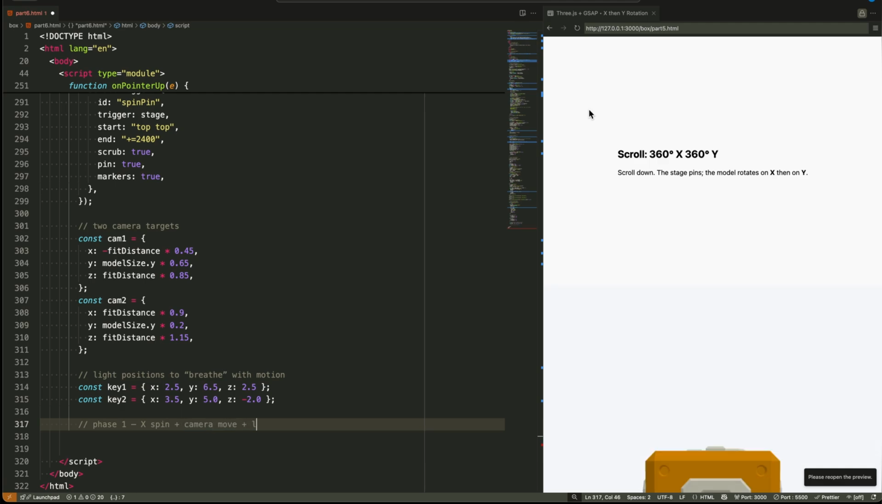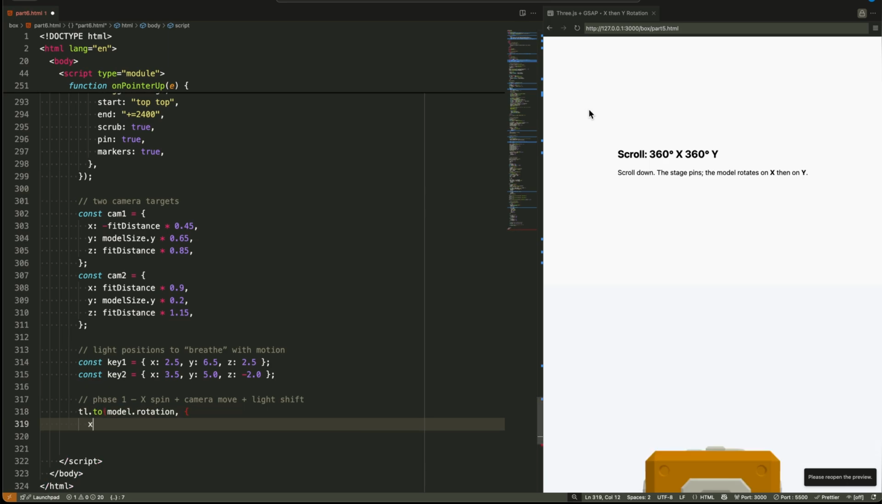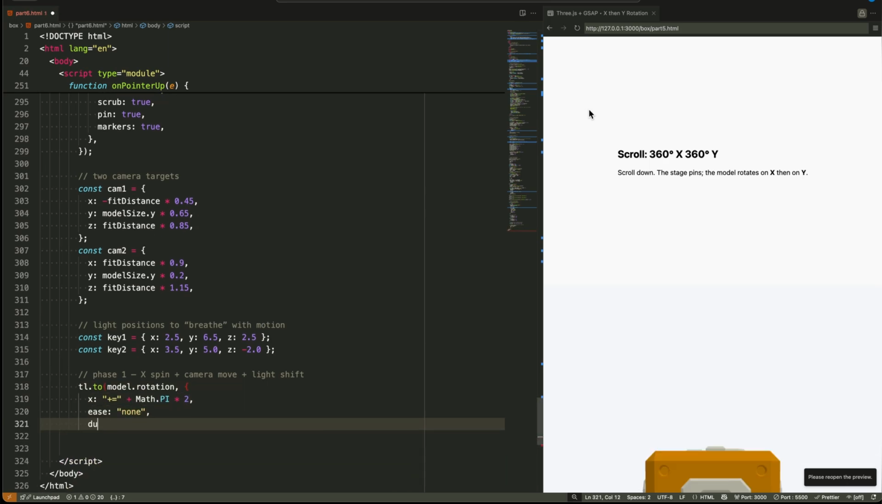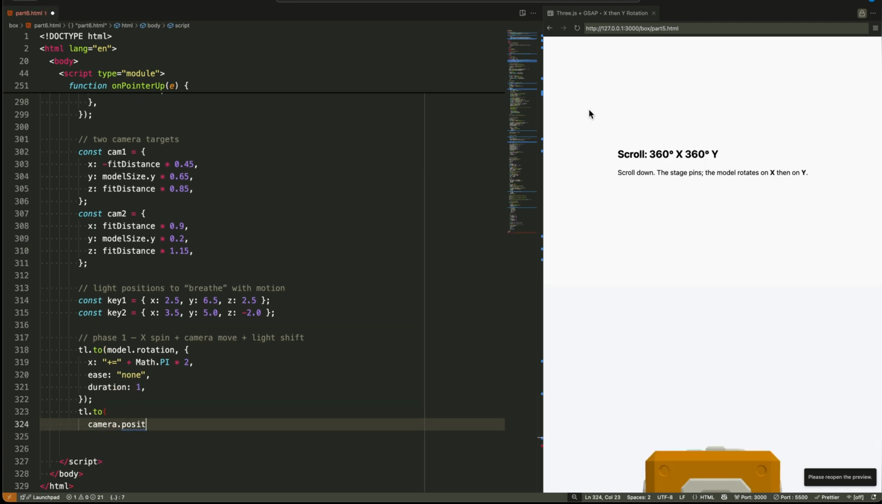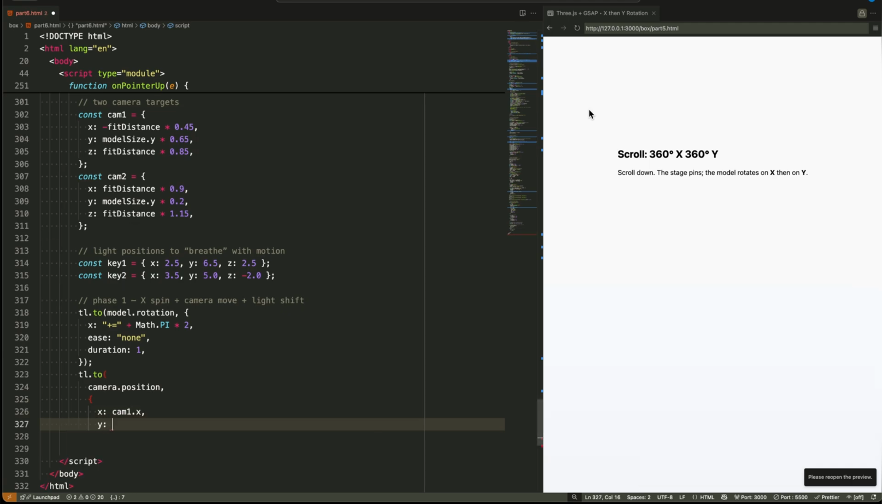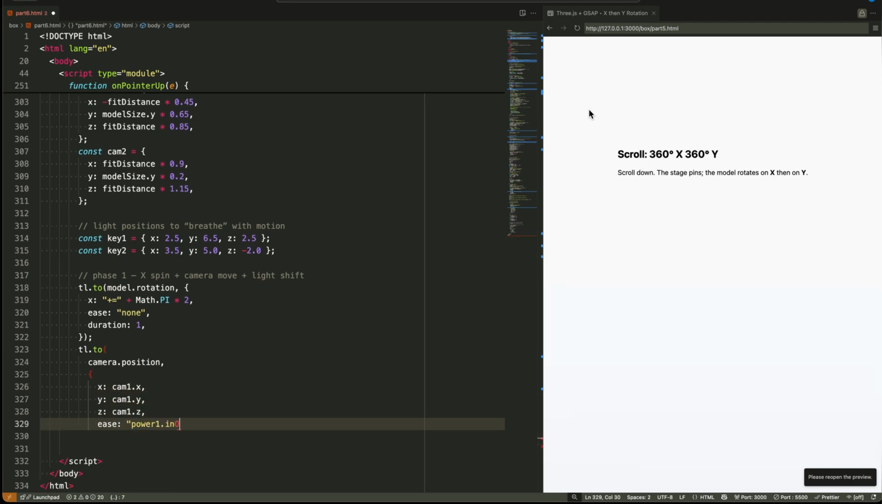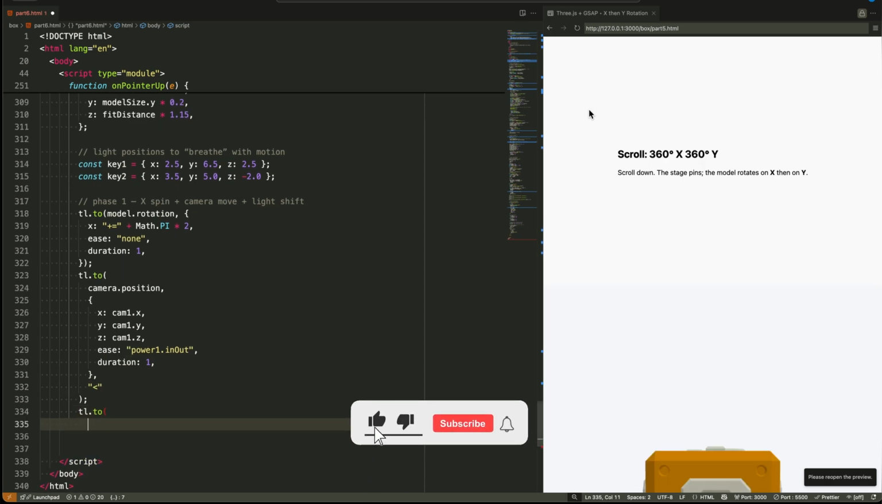For phase 1, we animate model rotation around the x-axis by plus equals 2 pi radians, a full 360-degree spin. The ease equals none makes rotation speed constant with scroll. Simultaneously, using the less than symbol alignment, we move the camera to cam1 and shift our key light to key1 with easing for natural brightness transitions.